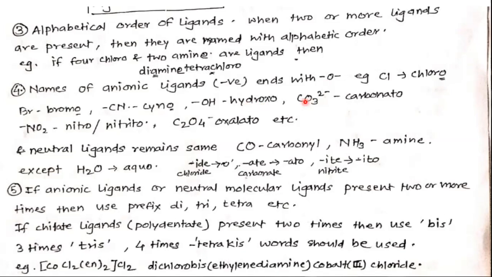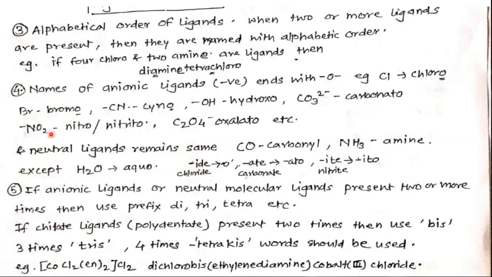This is carbonate ion, 2 minus charges, so carbonato. Got it? All these negative ligands end with O: chloro, bromo, cyano, hydroxo, carbonato, etc.